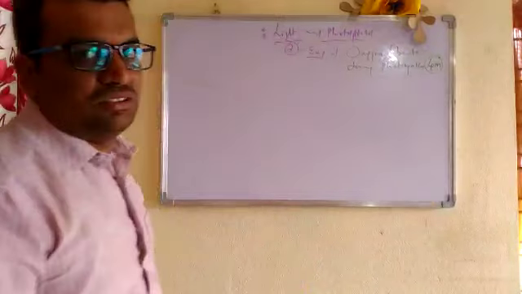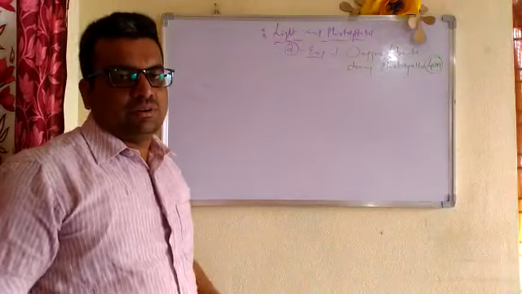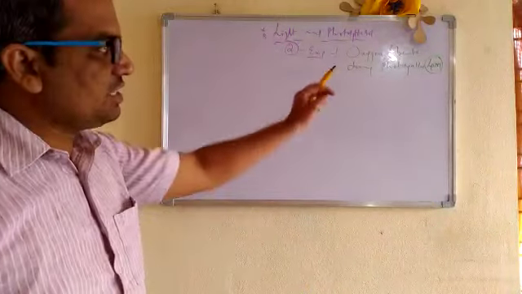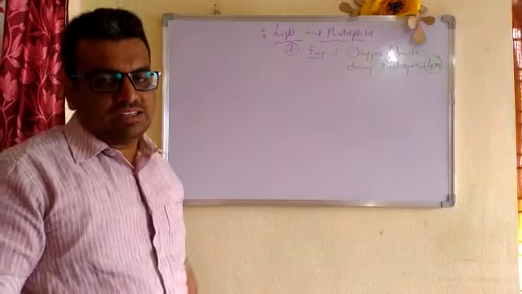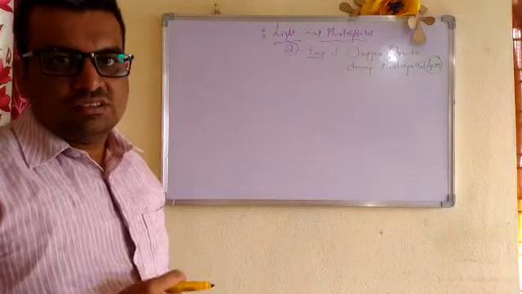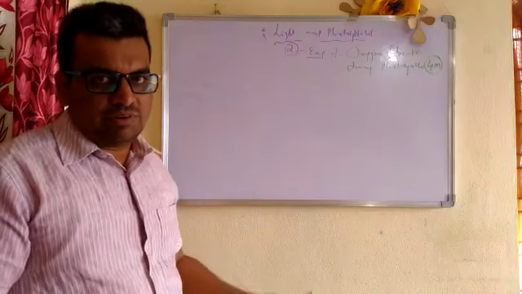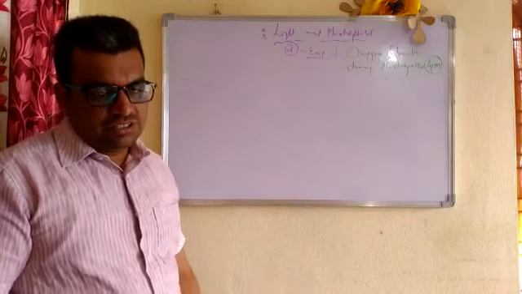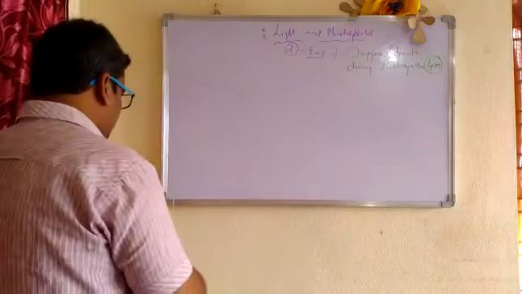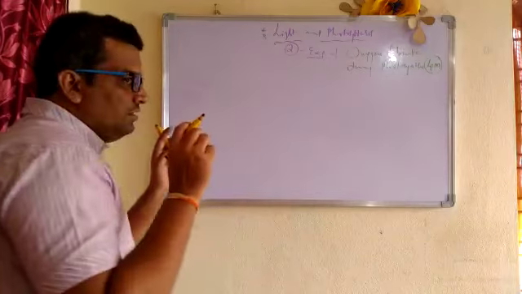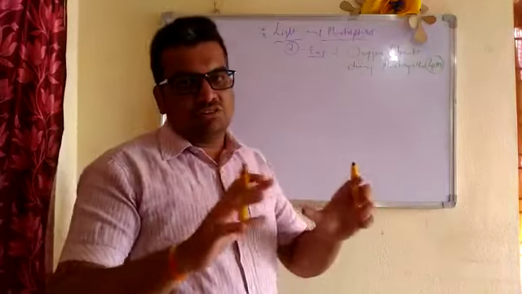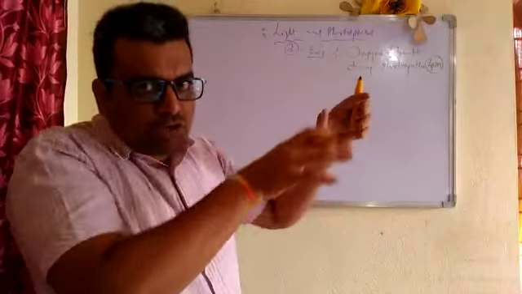How can you prove that oxygen is liberated during photosynthesis? Write the hydrilla plant experiment, because in this experiment we use the submerged plants called hydrilla and elodea. These plants are very small and useful for laboratory work, hence they are used in this experiment. Let us find the aim again. In every experiment, first of all you have to draw the neat labeled diagram, then you have to write all these things.